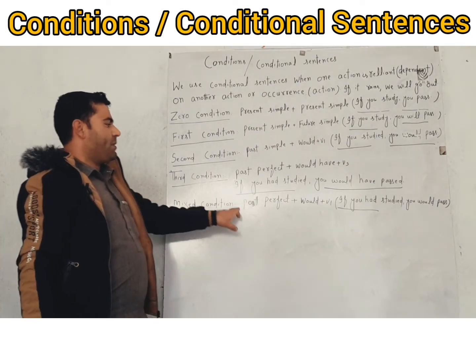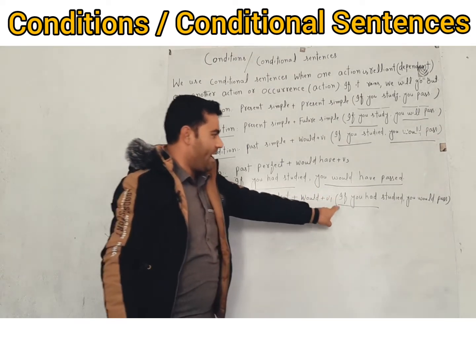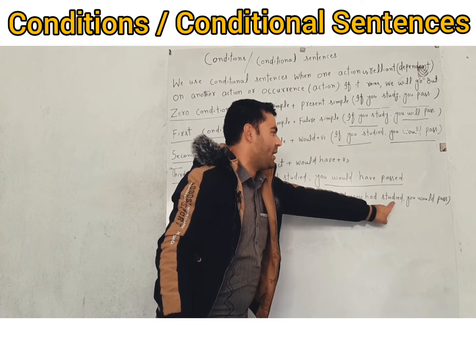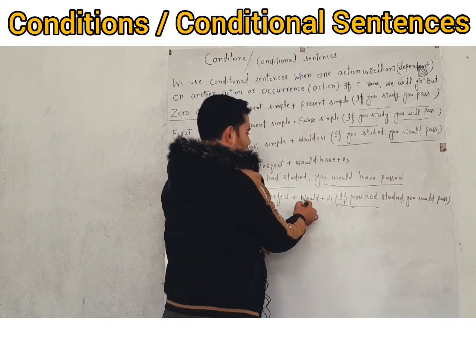Next condition is past perfect plus would plus first form of verb. So if you had studied, that is past perfect tense, you would pass is, as I mentioned, would plus V1.